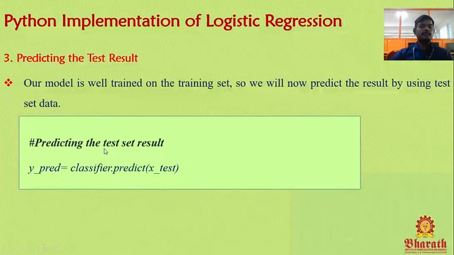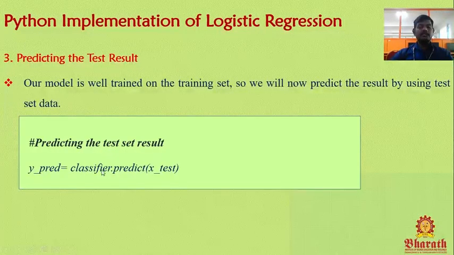This is the Python code to validate. Validation means testing. So y_pred means prediction. y_pred equals, we already created the object, classifier.predict(x_test). x_test is a data set, and y_pred is a variable.